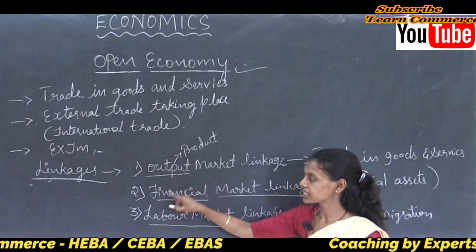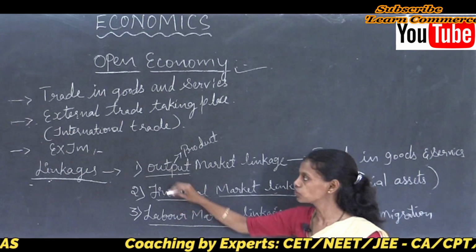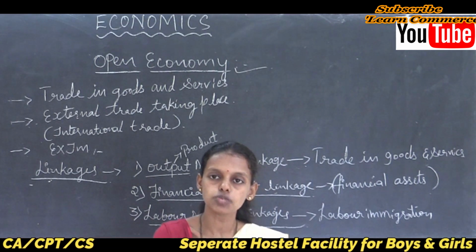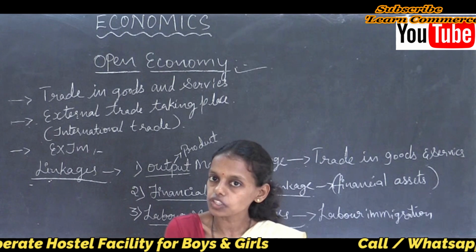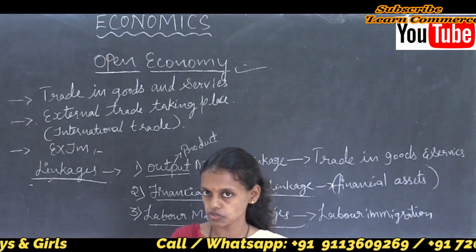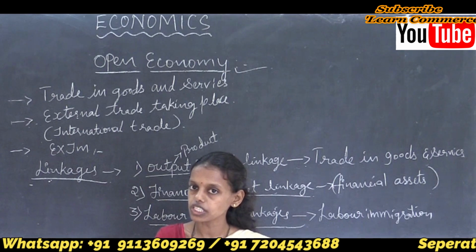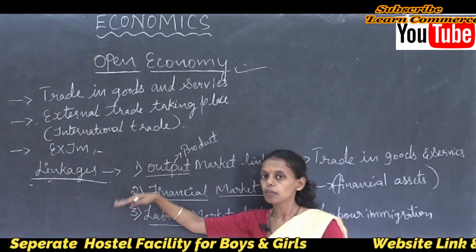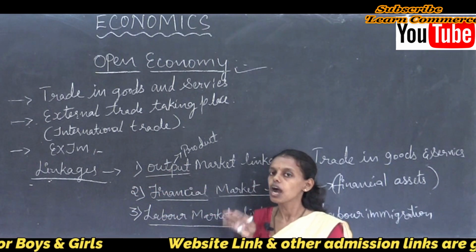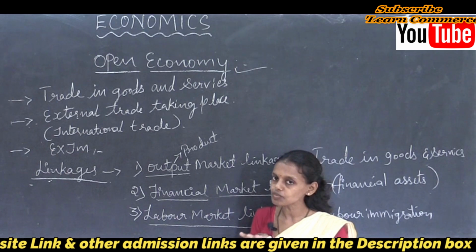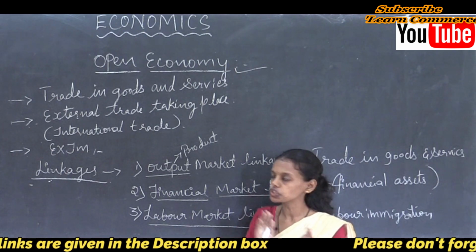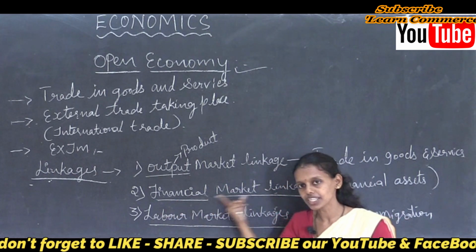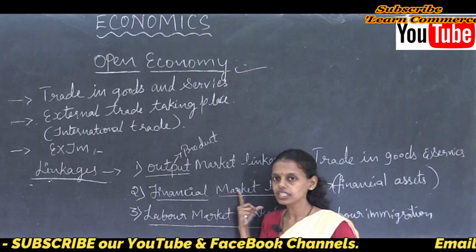Output market linkage is essential because whatever goods we have, we can export to other countries and earn foreign exchange reserves, and whatever goods we are short of, we can import from the rest of the world. By that we can balance international trade. The balance of trade takes place by balancing exports against imports through the output market linkage, financial market linkage and labor market linkage.